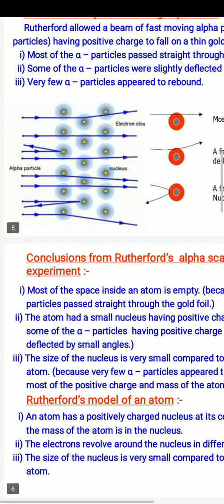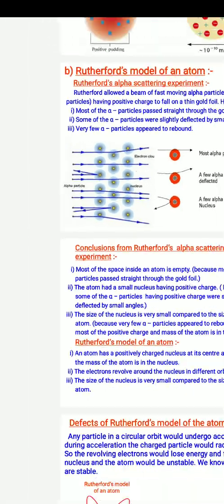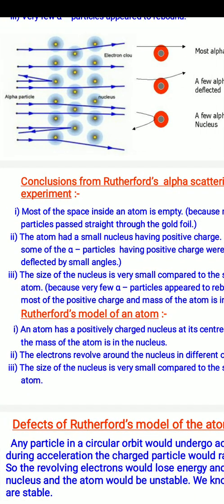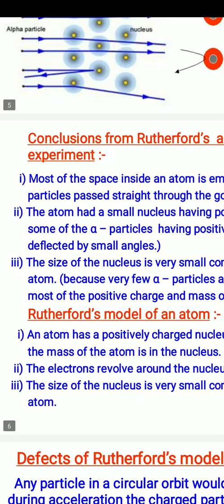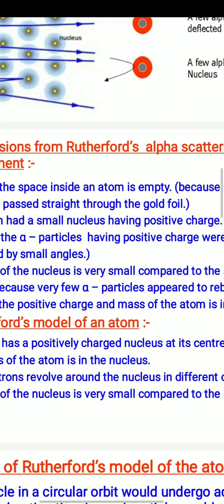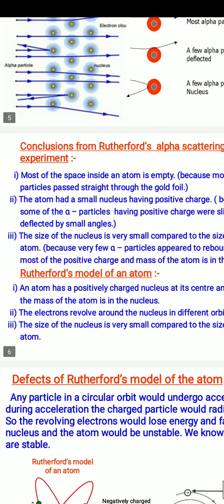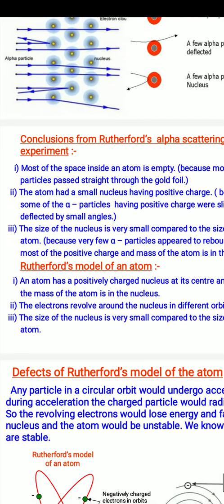Now, on the basis of the Rutherford experiment, he made some conclusions, and he summarized his idea into 3 points. Number 1, most of the space inside an atom is empty because most of the alpha particles pass through in a straight line without any disturbance. Number 2, the atom has a small nucleus having positive charge because some of the alpha particles having positive charge were slightly deflected by a small angle.